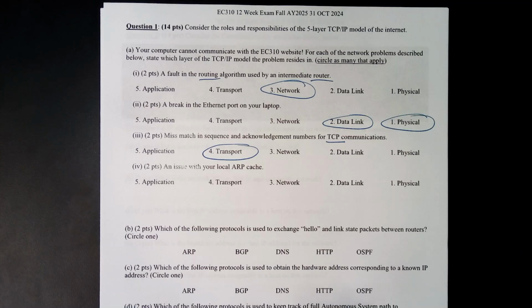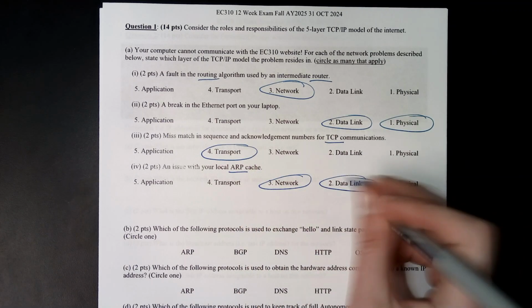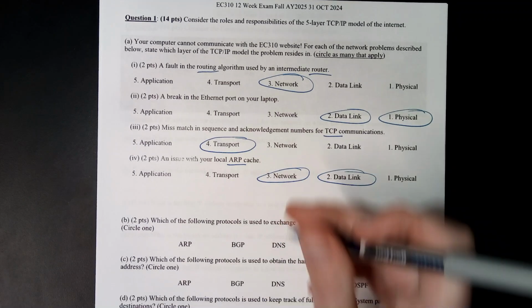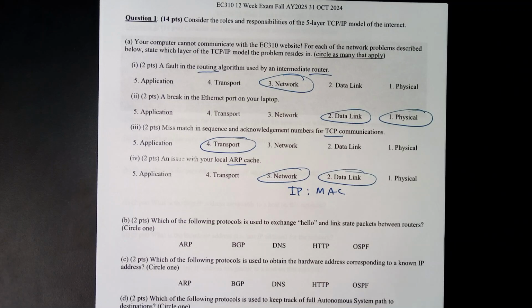And then finally, an issue with your local ARP cache. Here we do have two answers, because ARP relates the network to the data link layer level. This is where we match an IP to a MAC address with ARP. So we're connecting those two layers of the protocols.